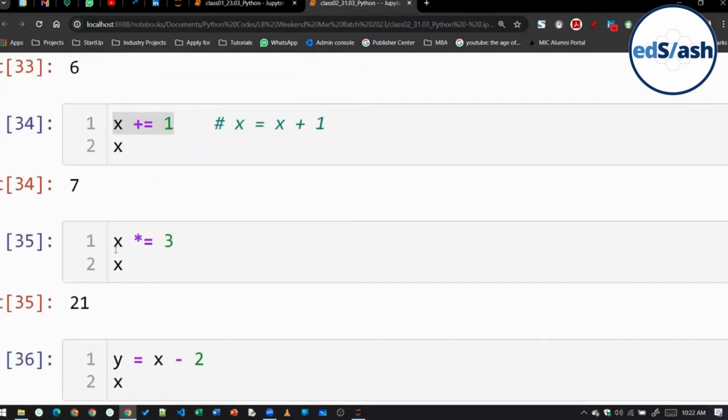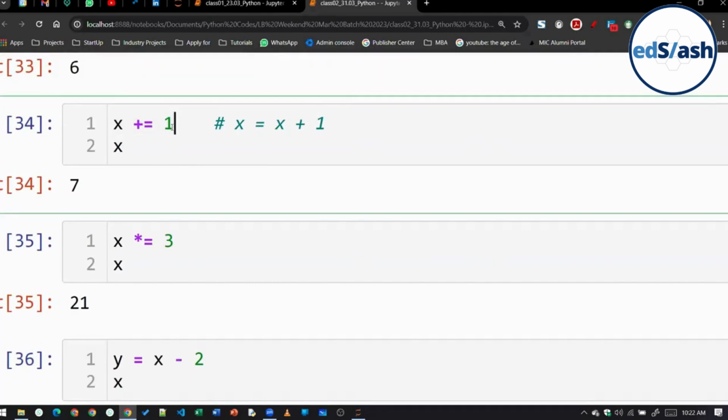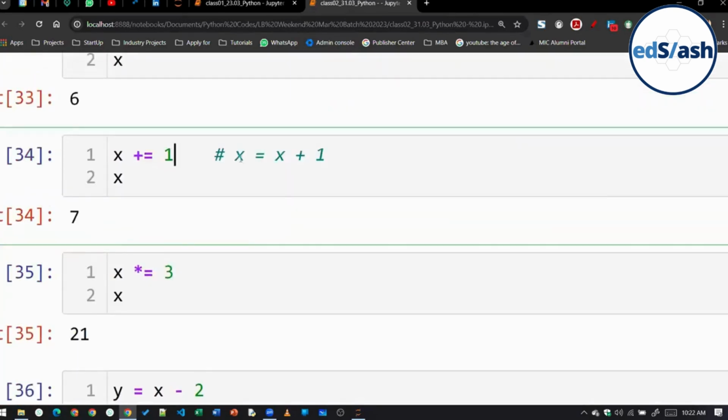Got this, class? See, x plus equal to 1, what exactly is happening? Sonia, what exactly is happening in x plus equal to 1? Okay, see, this code. I hope all of you understood this one, x equal to x plus 1. Now, x equal to x plus 1 can also be written as x plus equal to 1.